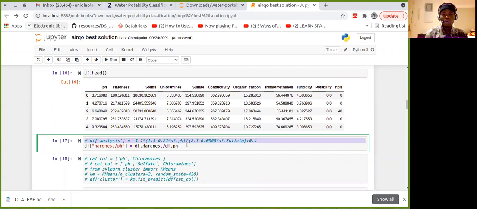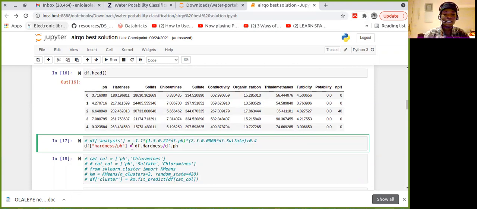Then this was another formula I found online. This formula was on, I think, the relationship between sulfates and pH. I don't understand the formula myself. The formula is minus 1.1 times, it's just the relationship between them. It did not increase the F1 score, so I had to drop it.